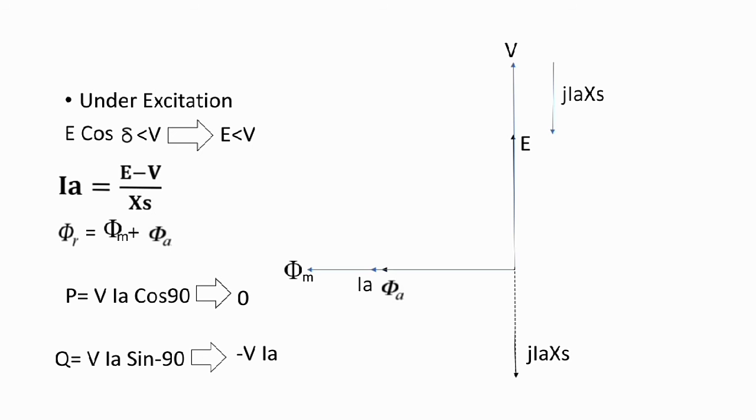The same excitations we have discussed, normal excitation, over excitation and under excitation, but for the on load condition. So we end this video, and I hope you understand the concept of excitation of the infinite bus system in the no load condition.